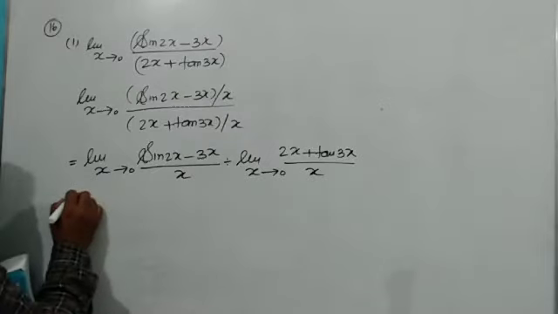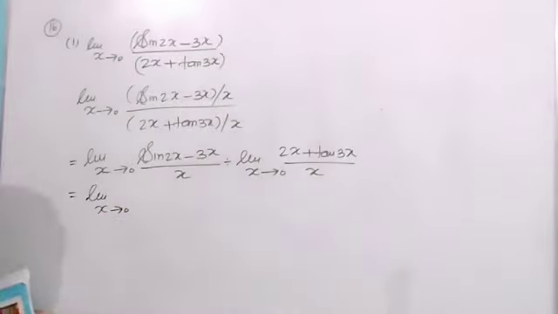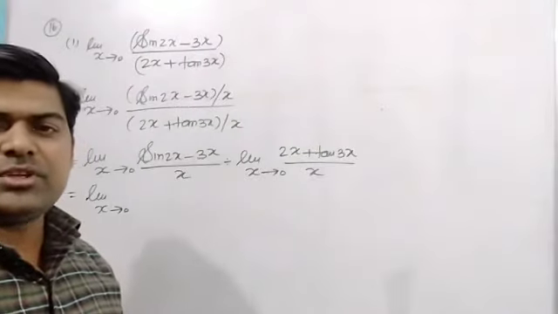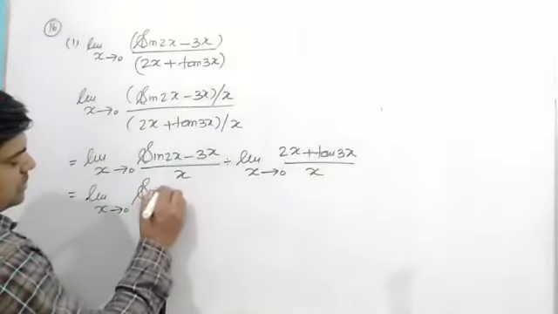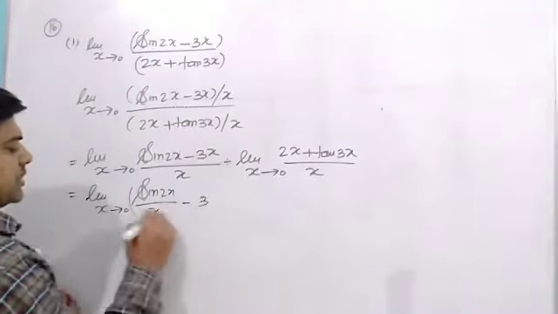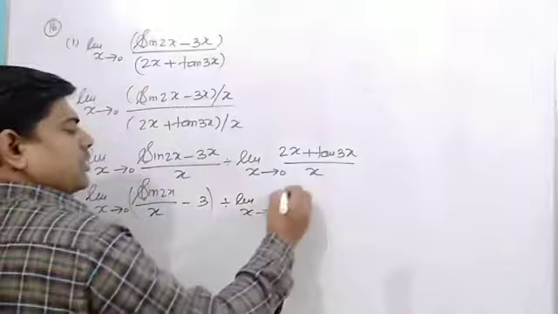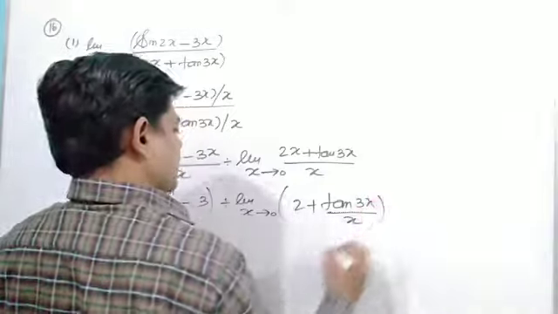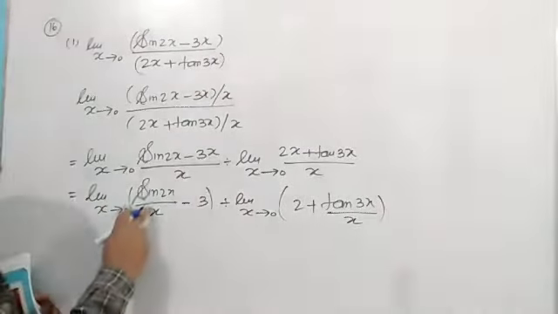Now, when I divide it in two parts, as you know, if I am having two separate functions joined with a plus and minus sign, on both functions we can use limits separately. So it will be sin 2x upon x and minus 3 will be there. Here I can write limit x tends to 0 and 2 plus tan 3x upon x. Now, listen to me very carefully. Here I am having 2 and it is 1.